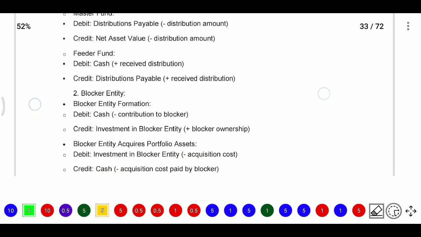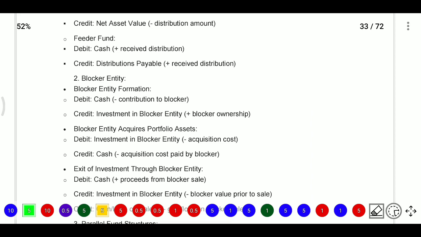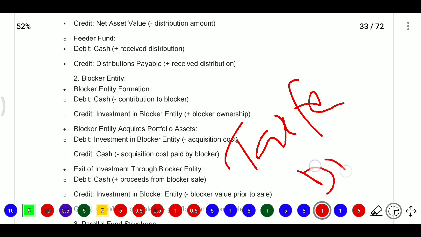So next, the blocker entity will be there. Blocker entity means what? Some countries are tax free, just a second. So some countries have tax free status or DTAA exemptions.